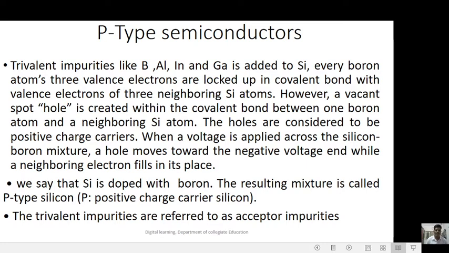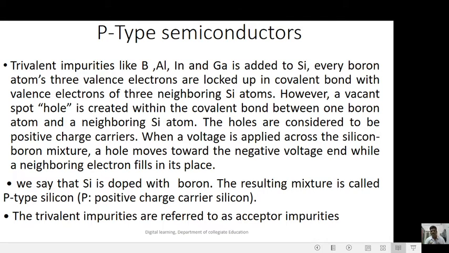P-type semiconductor. Trivalent impurities like boron, aluminum, indium and gallium are added to silicon. Every boron atom's 3 valence electrons are locked up in covalent bonds with the valence electrons of 3 neighboring silicon atoms or germanium atoms. However, a vacant spot, a hole, is created within the covalent bond between one boron atom and a neighboring silicon or germanium atom.